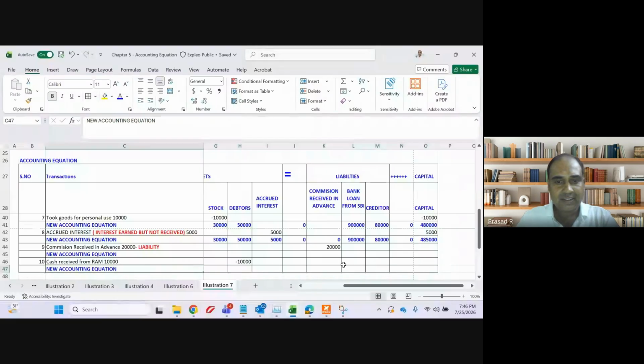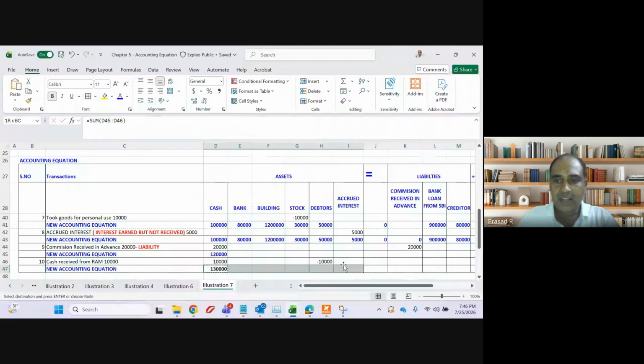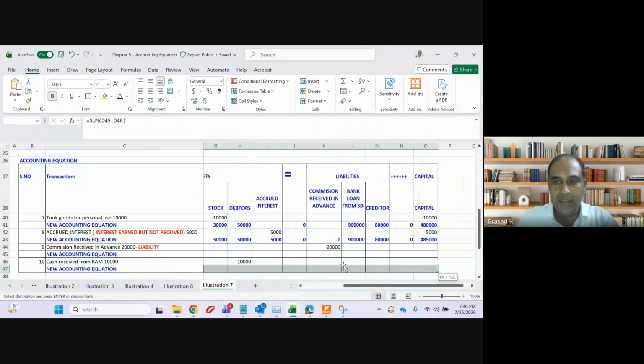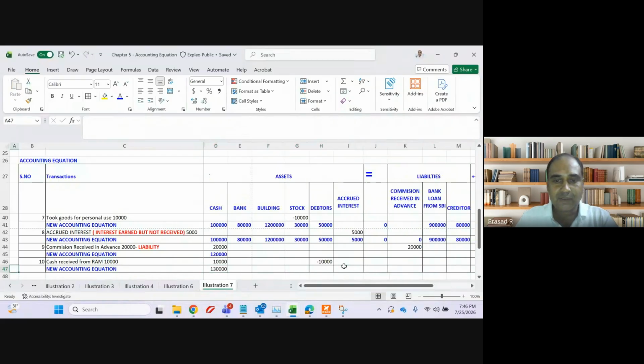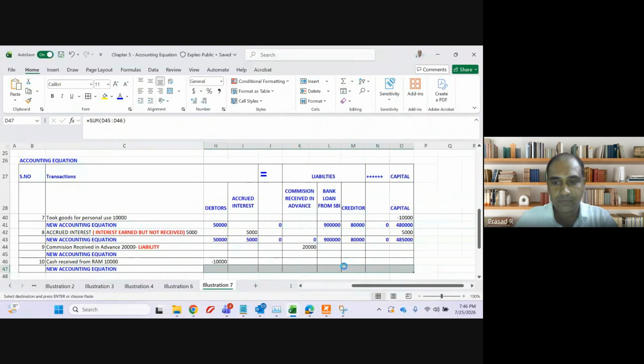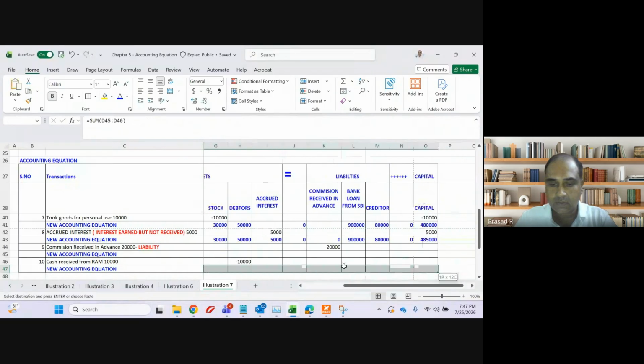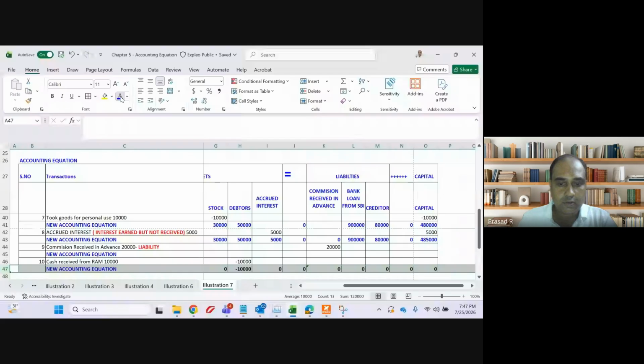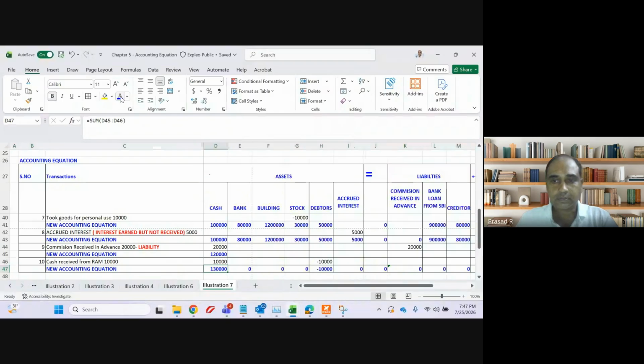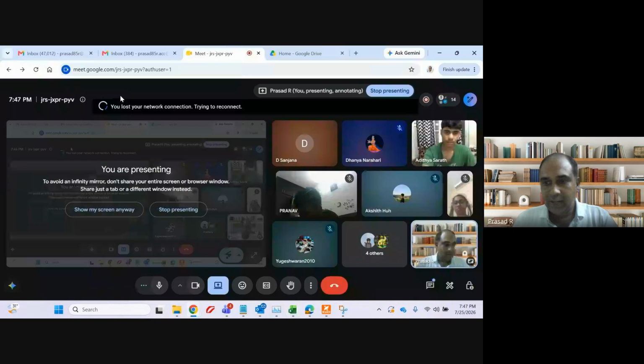Very important question, guys. It covers very interesting adjustments. Mark this question as important. Mark question number 5 and 6 in total as important. Whenever you have to revise this chapter, revise illustration 5 and illustration 6 without fail. Okay, make it mandatory to revise this. Clear, guys? Any doubt?